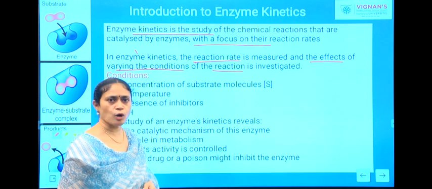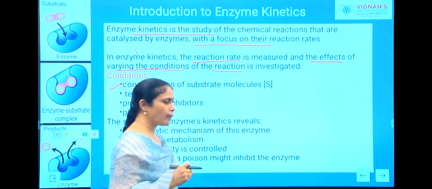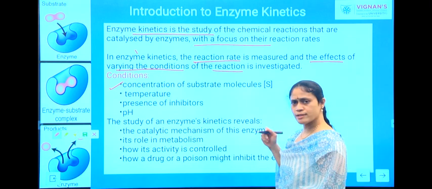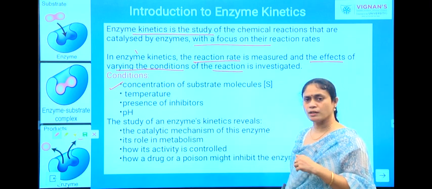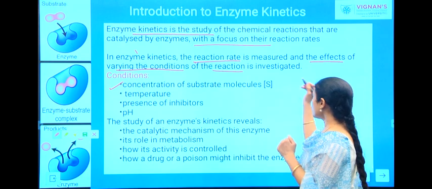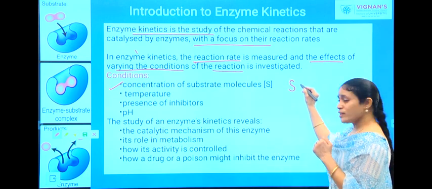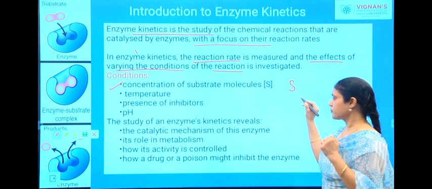concentration of the substrate molecules. As you know pretty well, how is a reaction taking place in the presence of an enzyme? What are the requirements for a reaction to take place? You need a proper substrate on which the enzyme is acting.